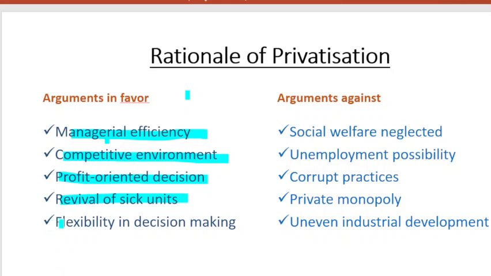Then you see here the flexibility in decision making. The last point is flexibility in decision making. Flexibility here means that there is no more bureaucratic process. I mean, there is no political interference. There is no such procedure or hierarchy that may result in delay in decision making. Right, flexibility has been brought out.